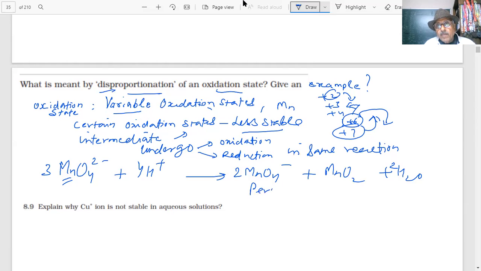It's +6. +6 is right for the manganate ion, and this is my manganate ion. What is the oxidation number of manganese in this?